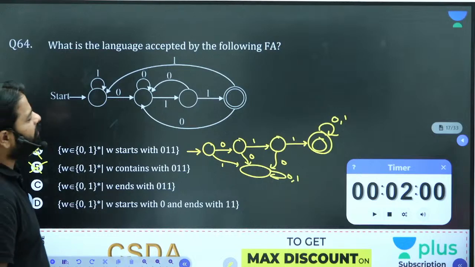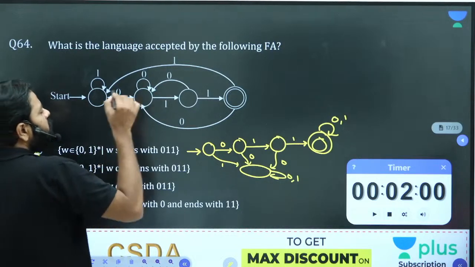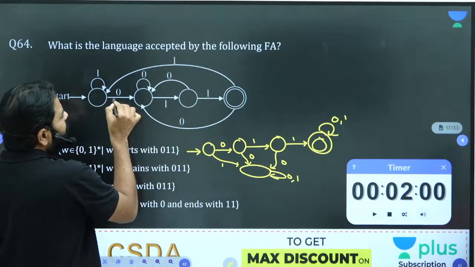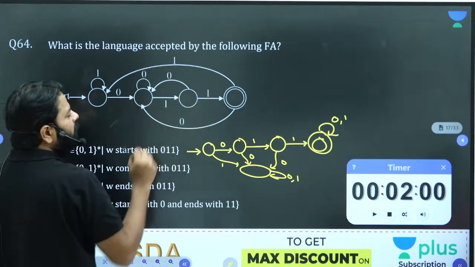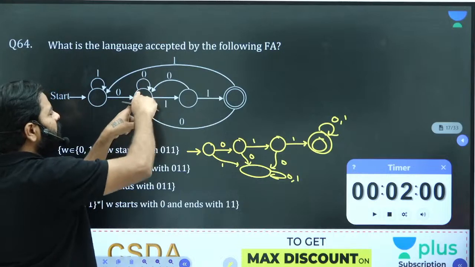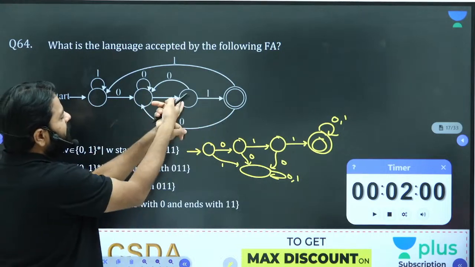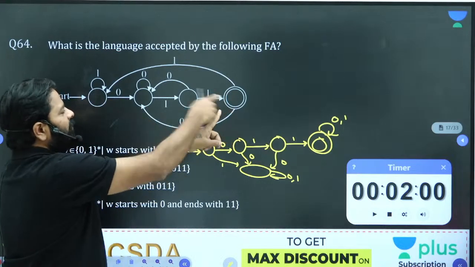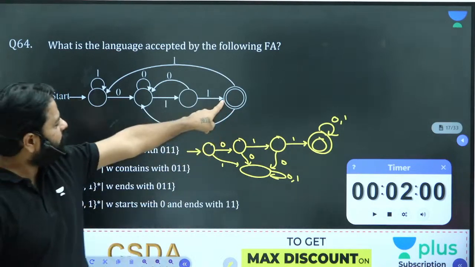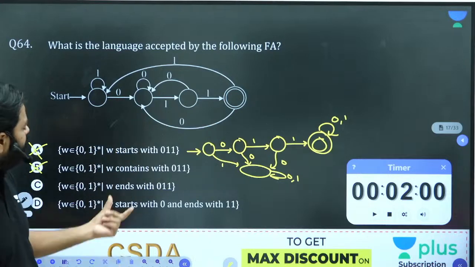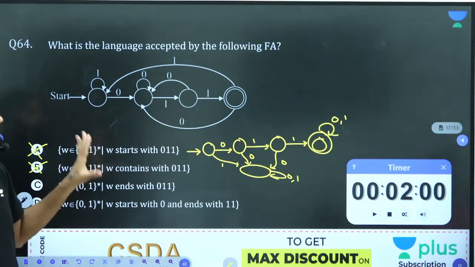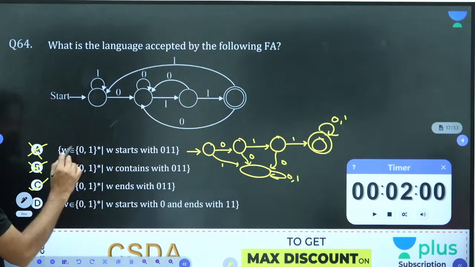Ends with 0, 1, 1. You can see that the last 3 transitions to reach final are always 0, 1, 1. When you are going in this direction, 0, 1, 1. And look at this, from here, 0, 1, 1. And look at that, from here, 0, 1, 1. Right? From here, 0, 1, 1. The last 3 transitions to reach here are always 0, 1, 1, because this machine is designed to accept all the strings that end with 0, 1, 1.